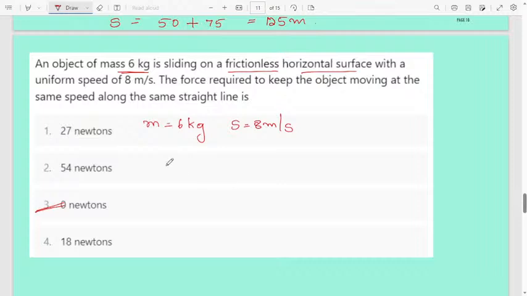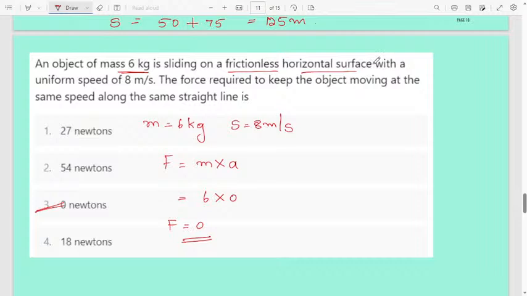Why will it be 0? You know the formula, F is equal to m into a. Here mass is given, 6 kg, but acceleration will be 0. Then force will be 0. Why is acceleration 0 here? I underline the words frictionless horizontal surface.